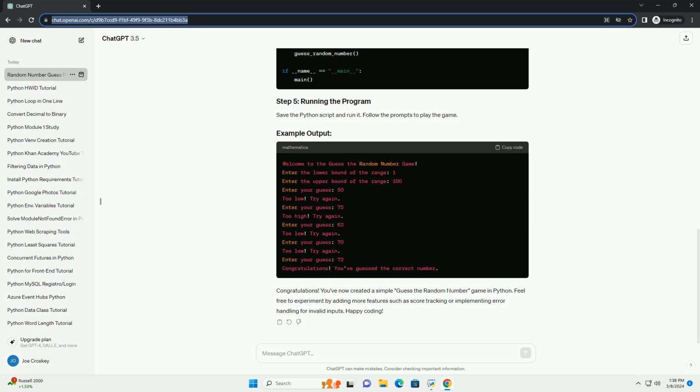We'll create a main function to execute the game. Save the Python script and run it. Follow the prompts to play the game. Congratulations! You've now created a simple Guess the Random Number game in Python. Feel free to experiment by adding more features such as score tracking or implementing error handling for invalid inputs.